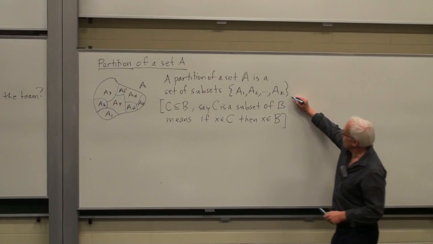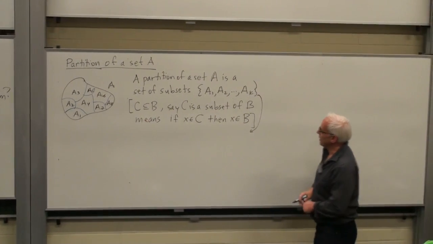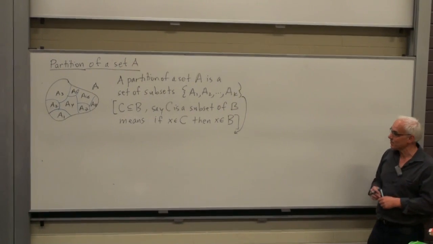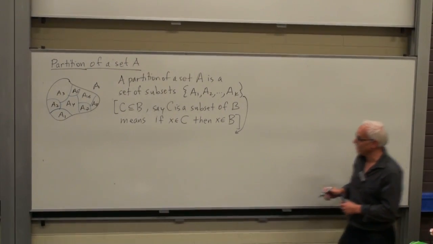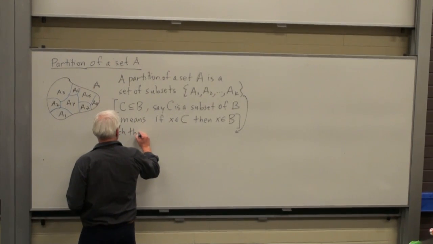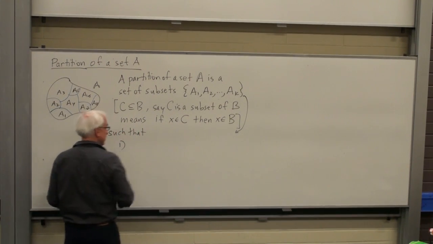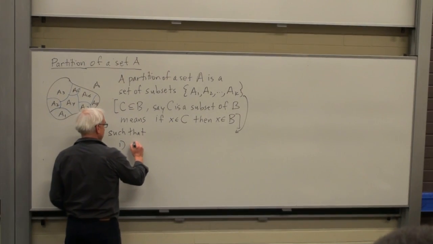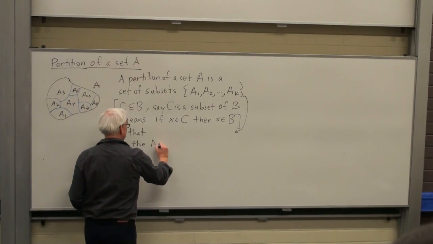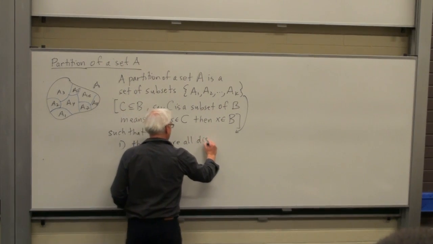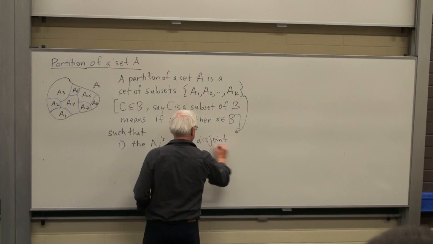So to continue with the definition, a partition of a set A is a set of subsets A1, A2, AK, such that 2 things. The Ais are all disjoint. What does that mean?